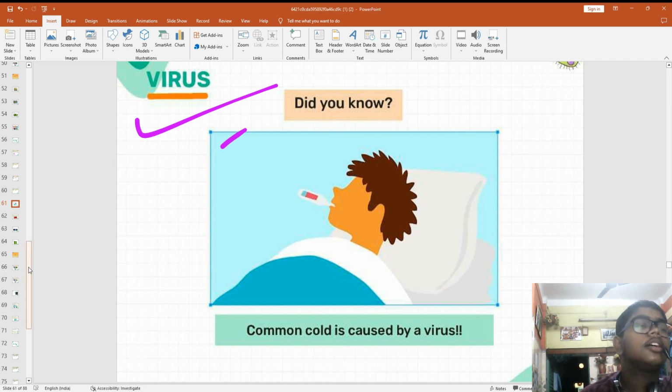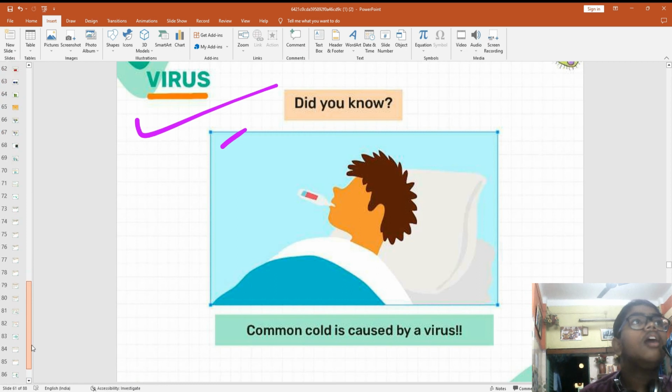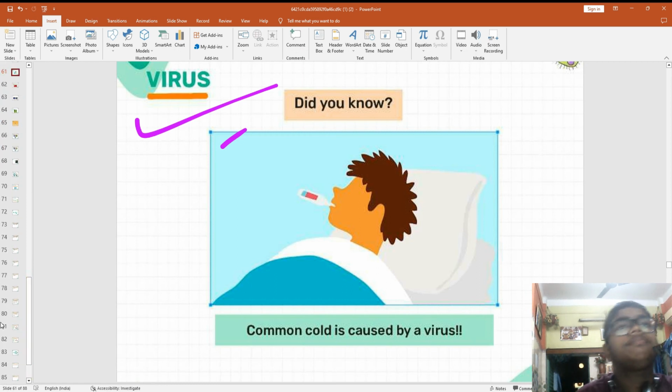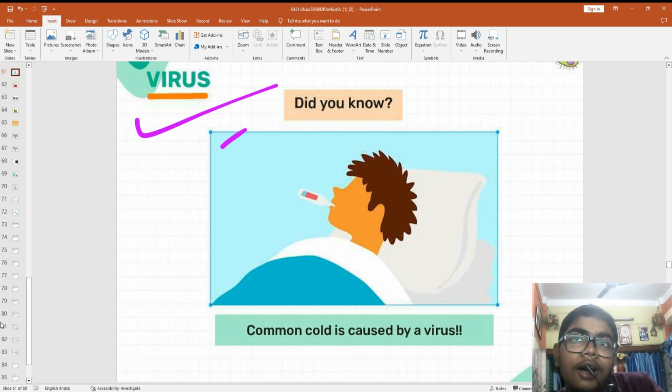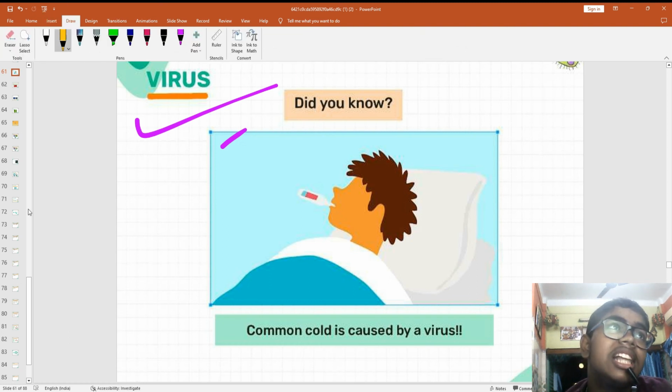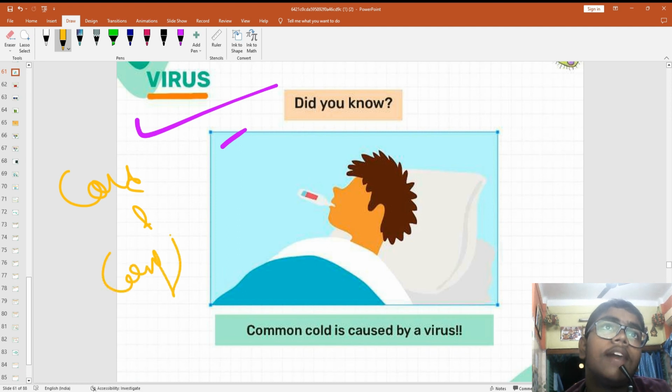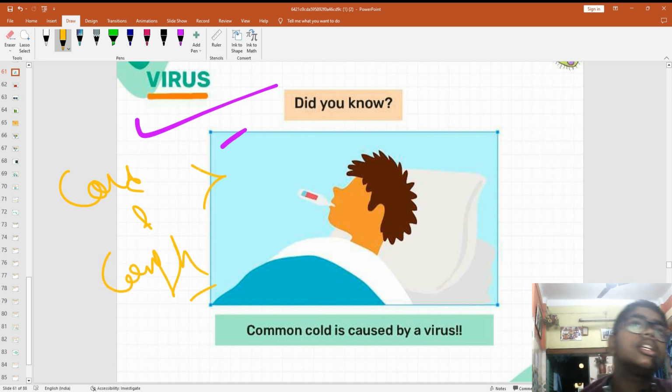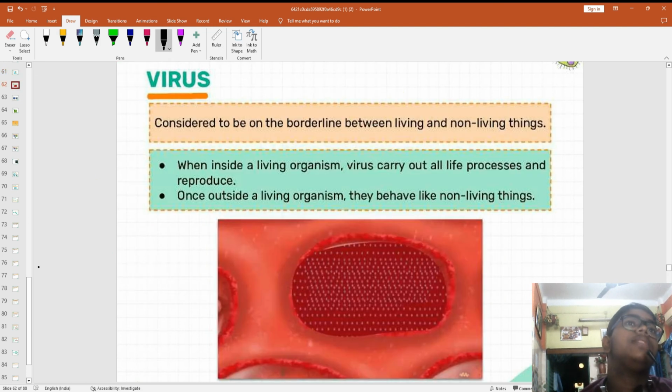Virus, very dangerous thing, virus, right? Now tell me one thing. Did you know that common cold is caused by a virus? जो आपका खांसी होता है, कोल्ड होता है, स्नीजिंग होता है, वो किस लिए कॉज होता है? Cold and cough is caused due to this one and only masterpiece, virus.